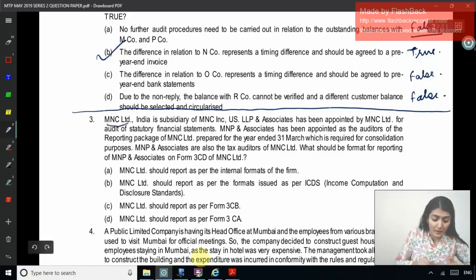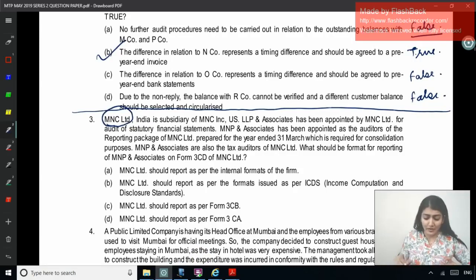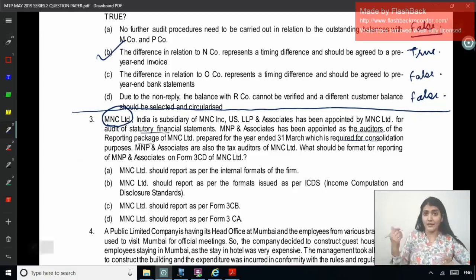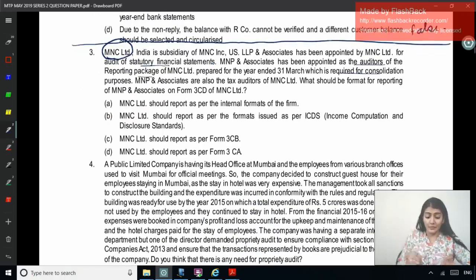Right, so whether the accounts of MNC Limited are being audited under any other law? Yes, there is also the audit being conducted. They have been appointed as the auditors of the reporting package, which is required for consolidation, and have also been appointed to audit the statutory financial statements. So are the accounts being audited under any other law? Yes. If the accounts are audited under any other law, then which form in tax audit do you use? Form 3CA. Right, when accounts are audited under any other law, then 3CA. If accounts are not audited under any other law, and the audit is being done only for income tax purposes, then 3CB.